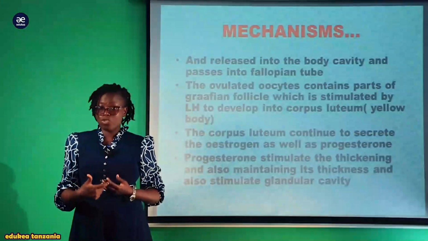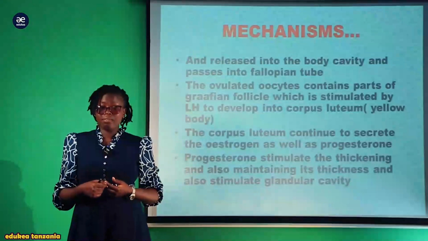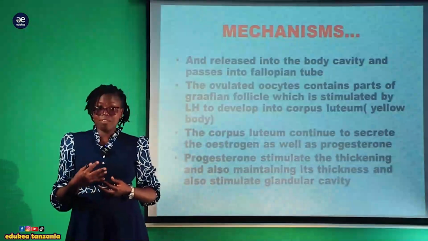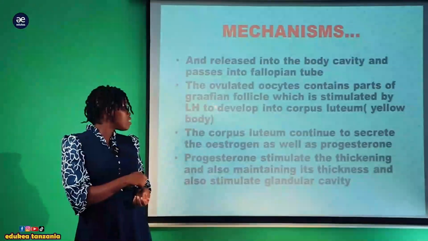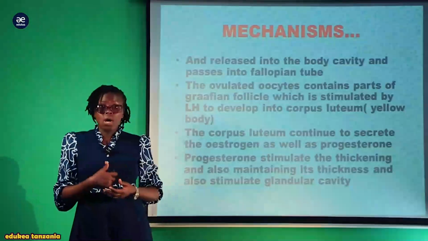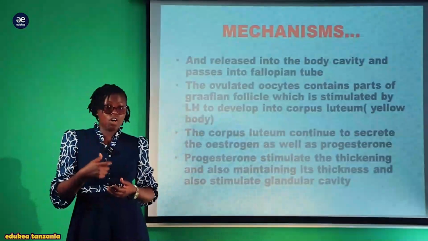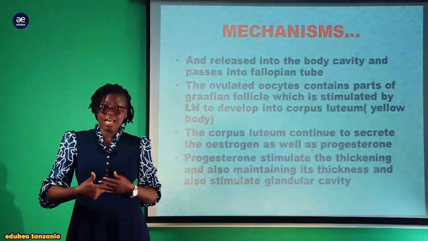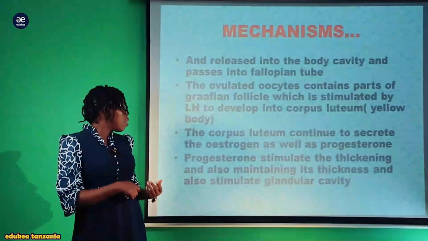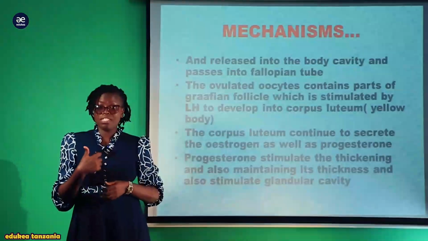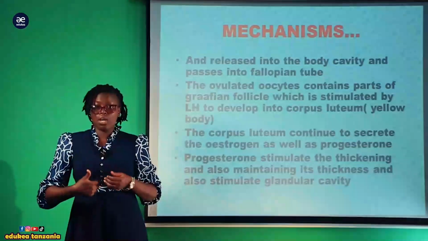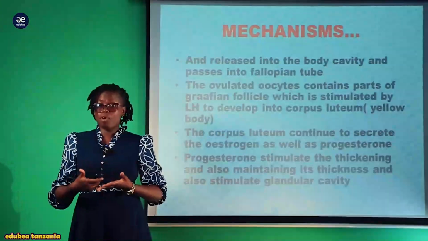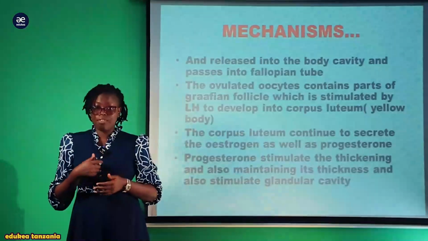Baada ya release of this matured follicle, yale mabaki yale ambayo the matured egg yamebi release ambayo ni Graafian follicle, ina stimulate the production of this luteinizing hormone kuweza kutengeneza this corpus luteum ambayo inaitwa ni yellow body. Corpus luteum inasaidia katika production of the estrogen pamoja na progesterone, ambayo progesterone sasa inasaidia katika thickening of the uterine wall kwa ajili ya implantation in case kama fertilization ita become more successful katika fallopian tube.